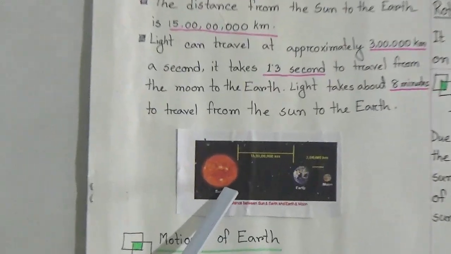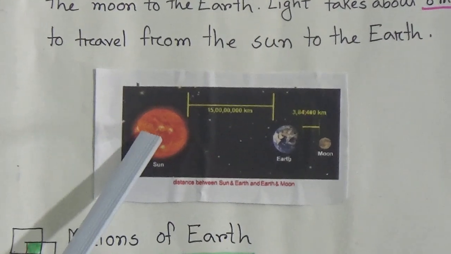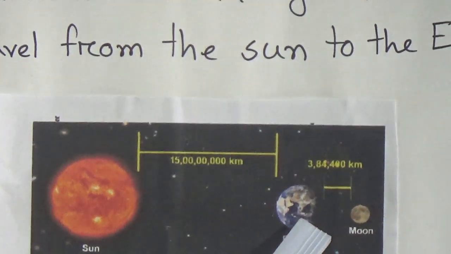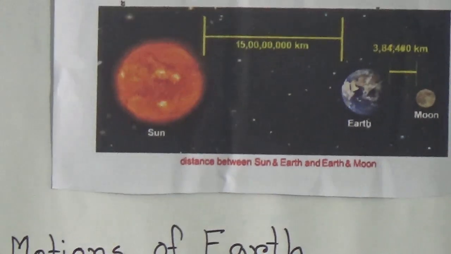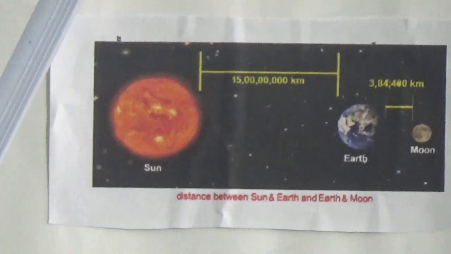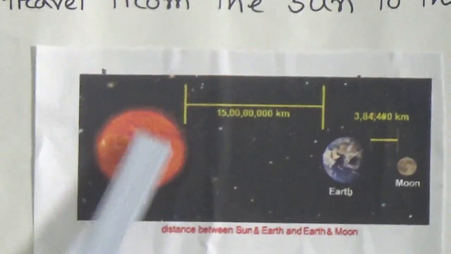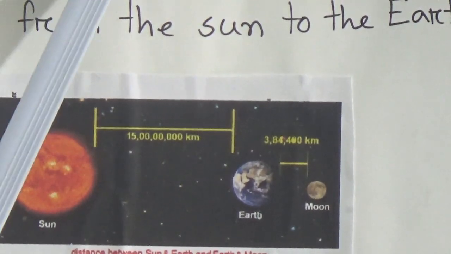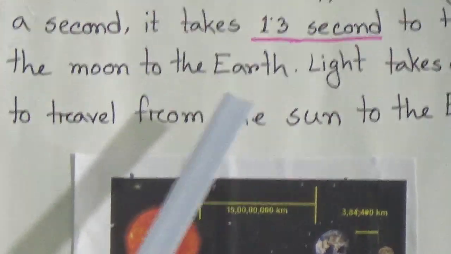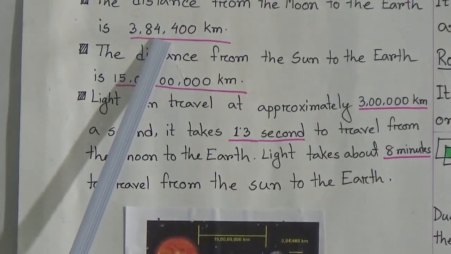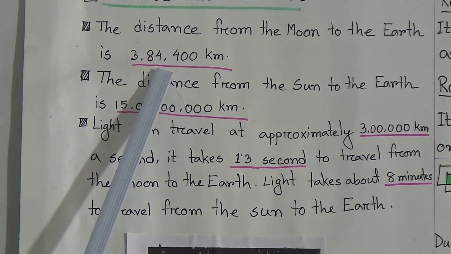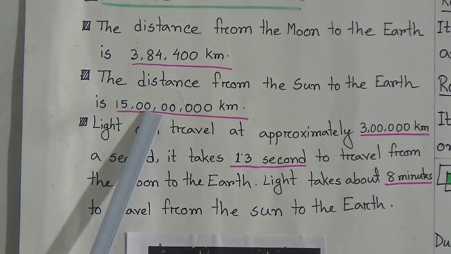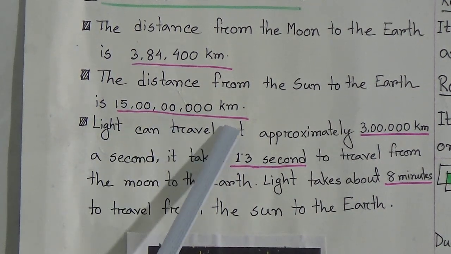Here I have given a picture for you. This is the sun, this is the earth, and this is the moon. The distance between the moon and the earth is 3,84,400 kilometer, and the distance between the sun and the earth is 15 crore kilometer. Students, I am repeating again. The distance between the moon and the earth is 3,84,400 kilometer, and the distance between the sun and the earth is 15 crore kilometer.